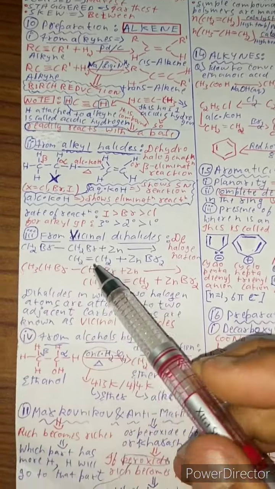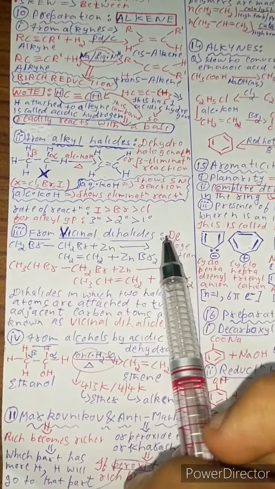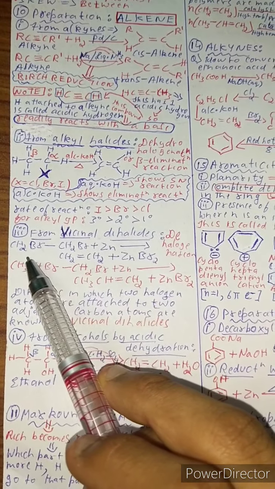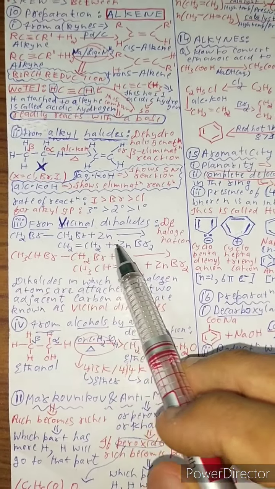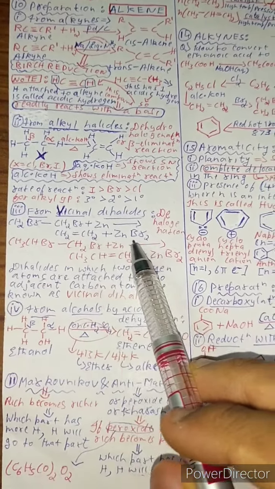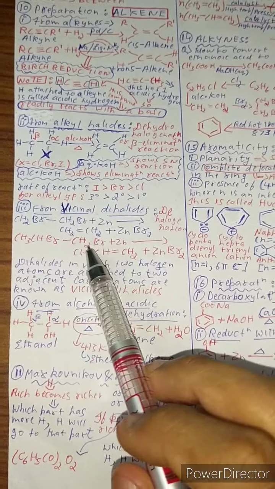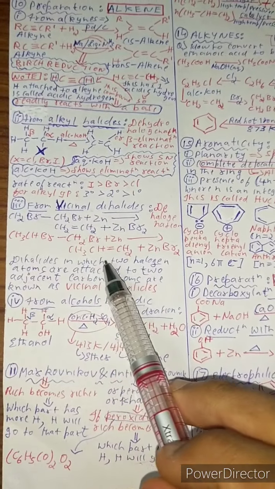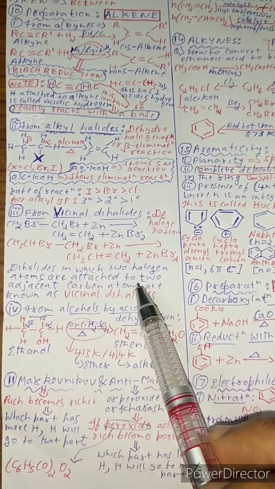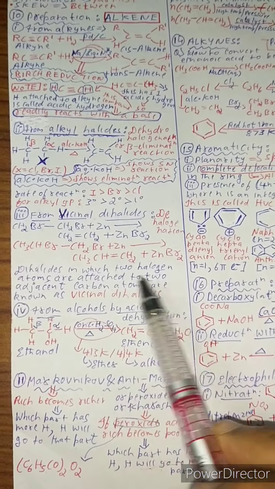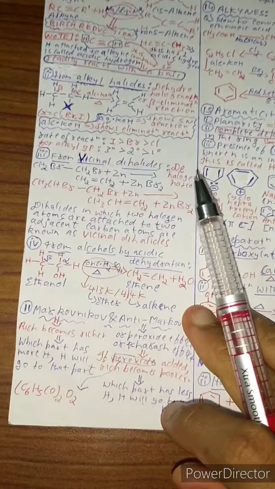Study the preparation from vicinal dihalides. It's also called dehalogenation reaction, and here CH2Br, CH2Br plus zinc gives alkene plus ZnBr2, and again if you add another compound, it's the same. Dihalides in which 2 halogen atoms are attached to 2 adjacent carbon atoms are known as vicinal dihalides, as simple as that.